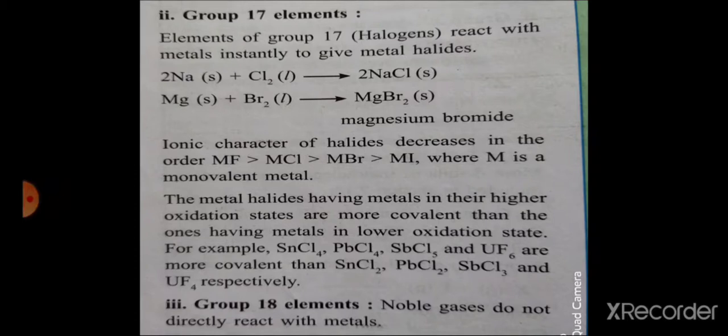For example, SnCl4, PbCl4, SbCl5, UF6 are more covalent than SnCl2, PbCl2 and SbCl3. Then group 18 elements, the noble gases, do not directly react with metals.